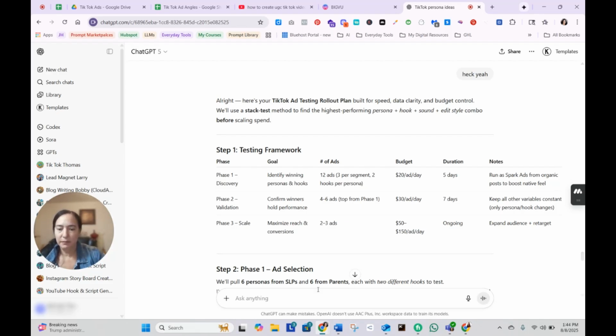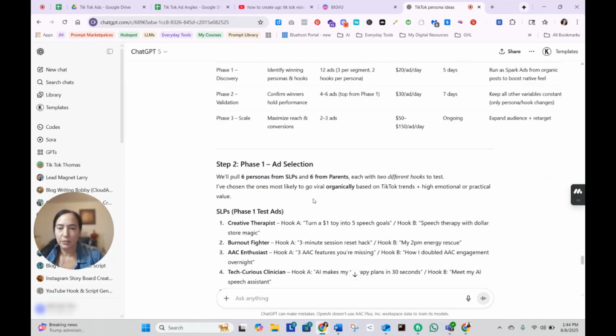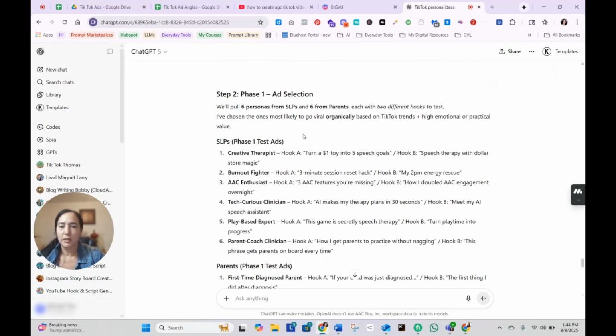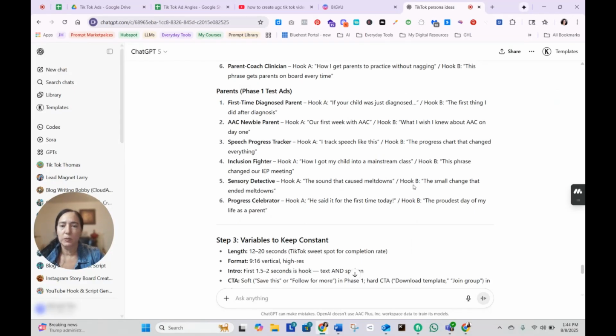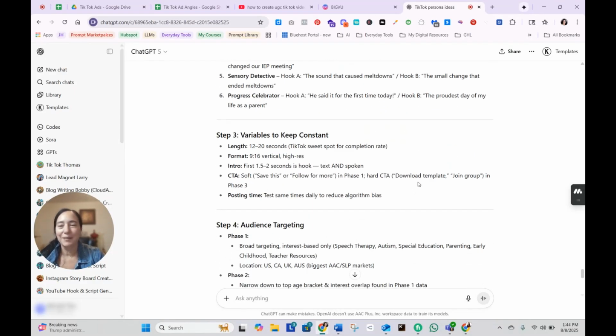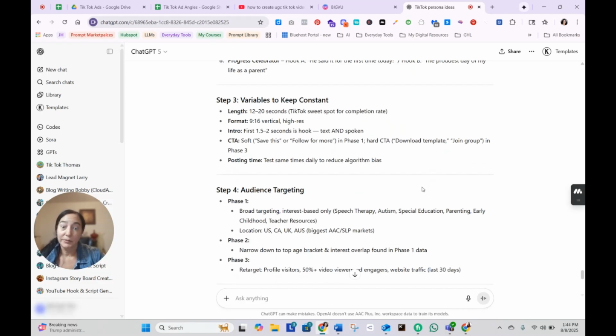Phase 1 testing. Phase 2 ad selection. We'll pull 6 personas from the SLPs and 6 from the parents, each with 2 different hooks to test. Okay, I like it. So this is cool. I like this. I'm not saying that ChatGPT 4.0 wouldn't have done this, but this is cool. I'm liking it.